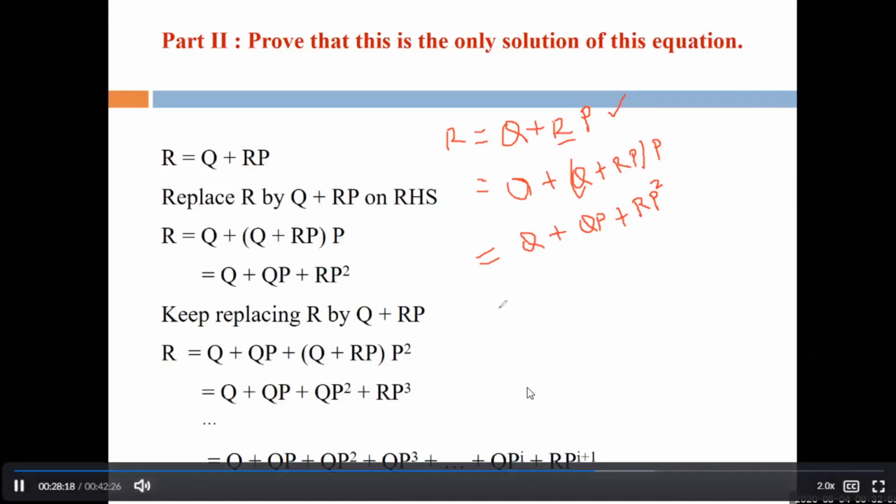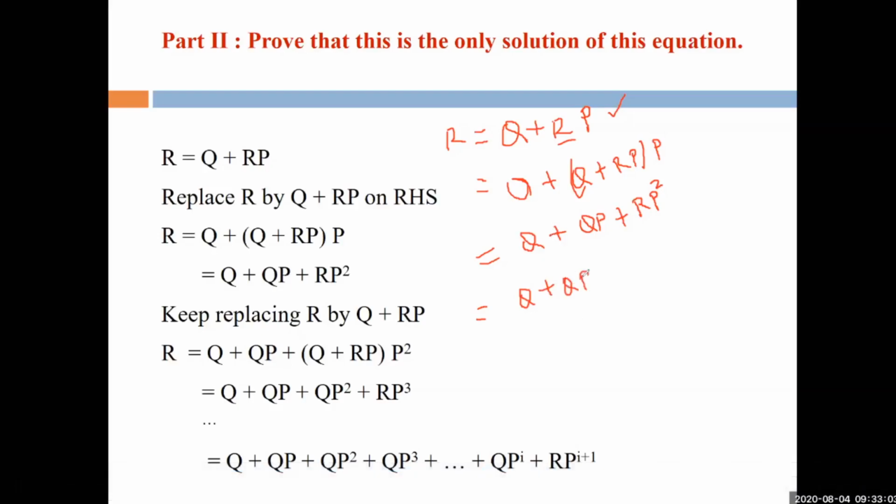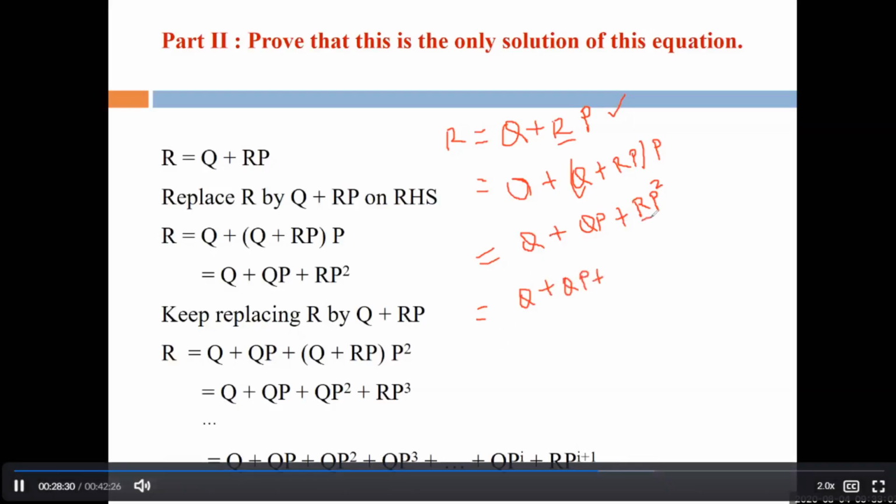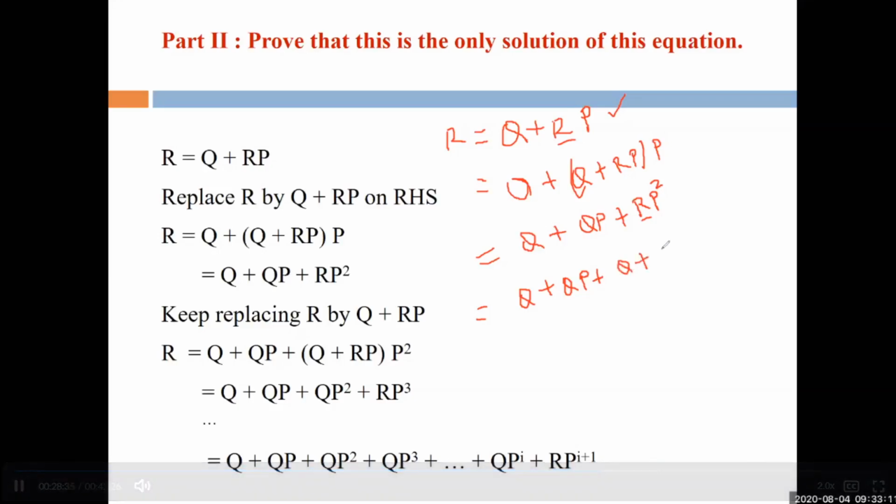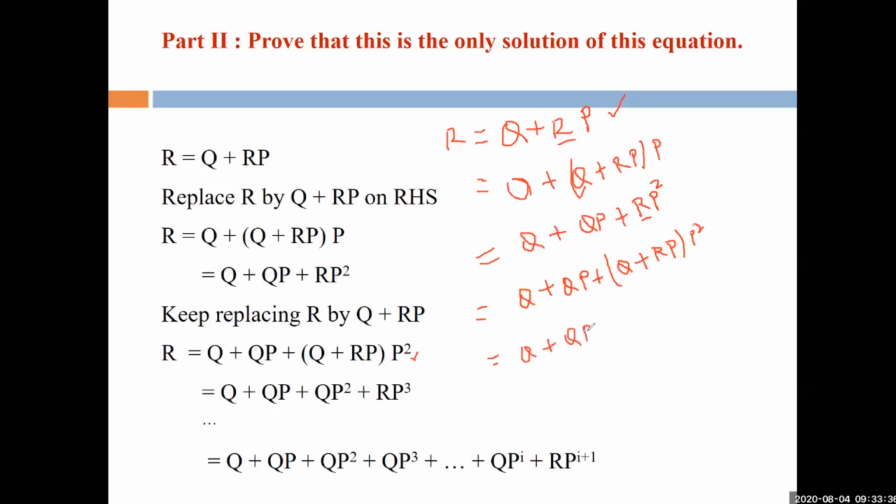Very good. Now simply move ahead. Q plus QP plus, in place of R, again write Q plus RP, again put the value Q plus RP. And finally, P iteration with 2 along with that. Clear? Next, Q plus QP, there is no change in this. Now it will change, because P2 is the concatenation. So now the answer will be Q, iteration of P twice, like this, QP square. You will say I know,